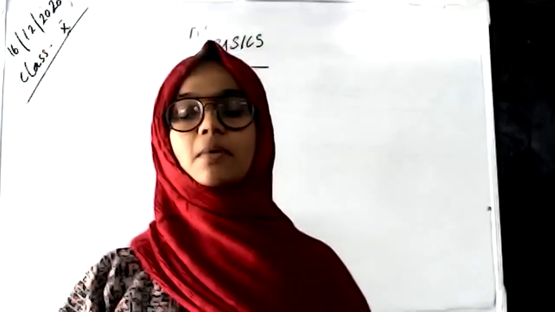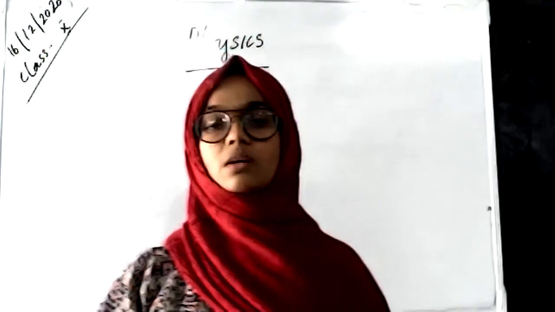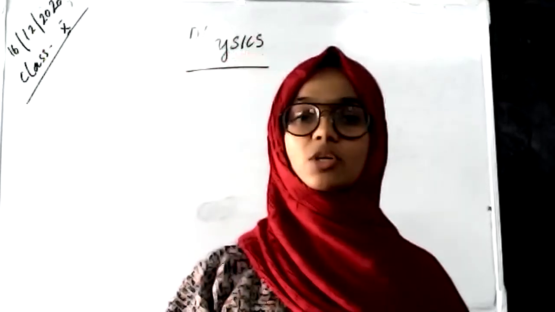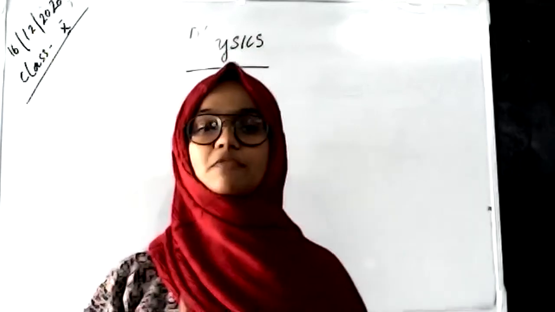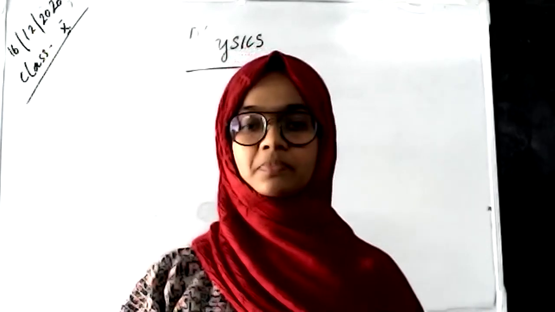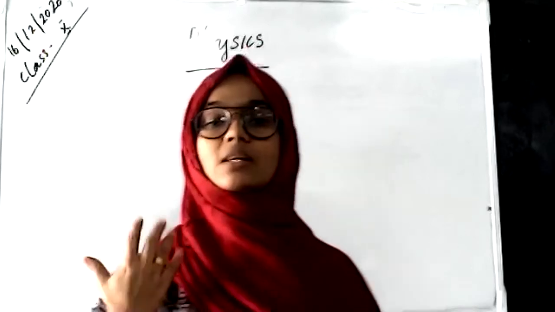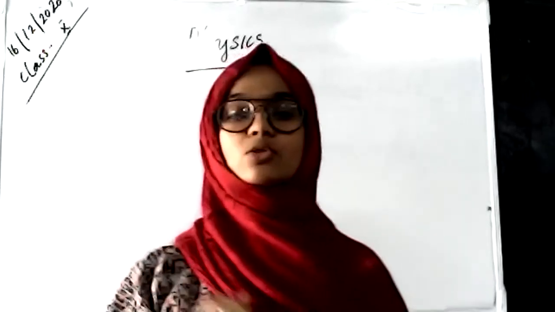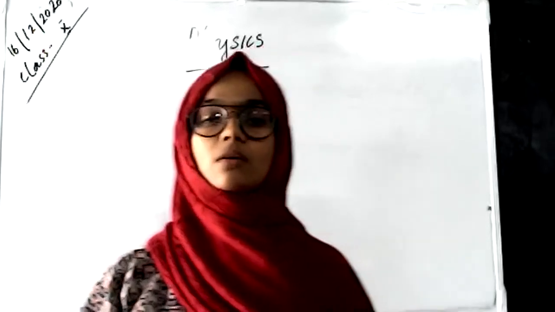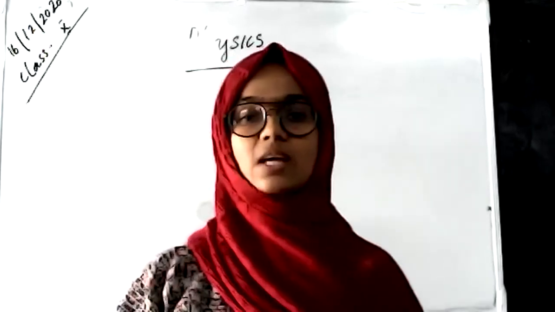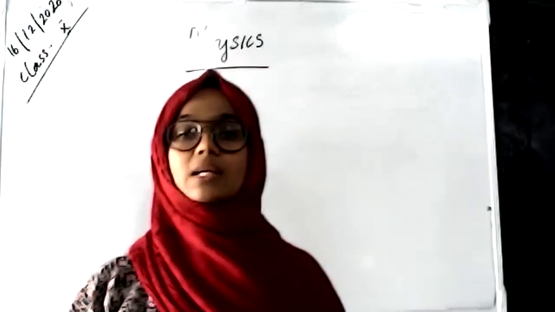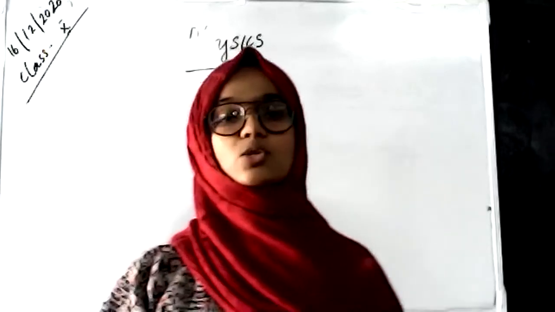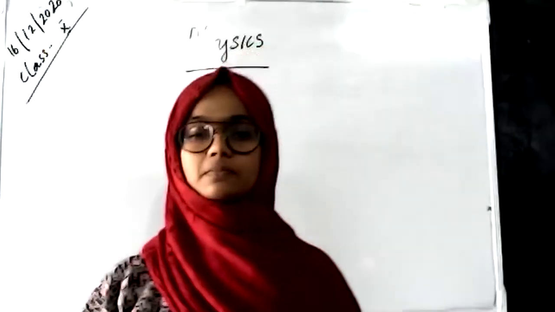Today we are discussing our new chapter, refraction of light. In the previous class we discussed what reflection of light is, and I think all of you understand it: an incident ray strikes a surface and comes back. That is the reflection of light, and today we are discussing refraction of light and some points related to it. Okay.